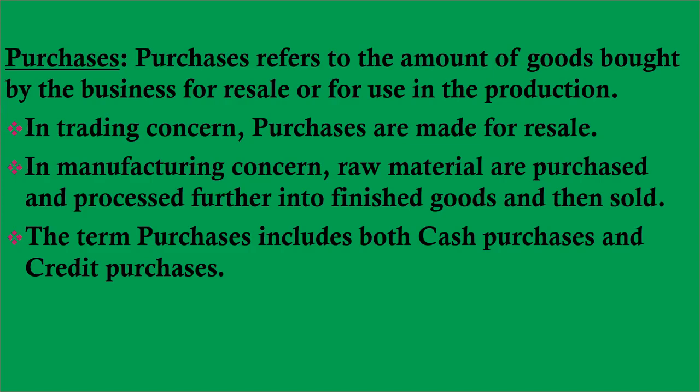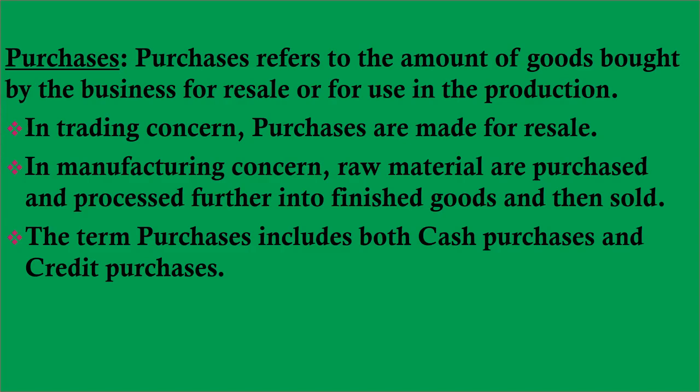In simple words, we can say purchased goods are the products in which the business is dealing or for the sale purpose. For example, if a dealer of furniture purchases furniture for sale purpose, it is goods.